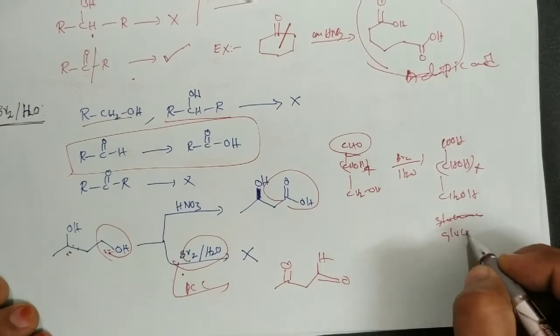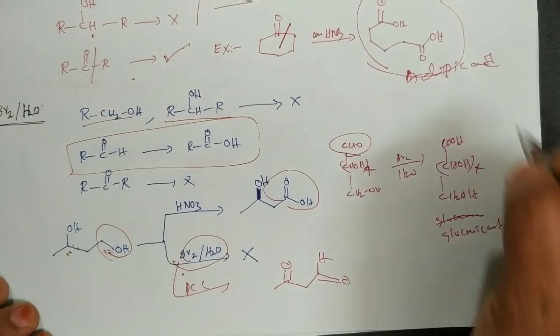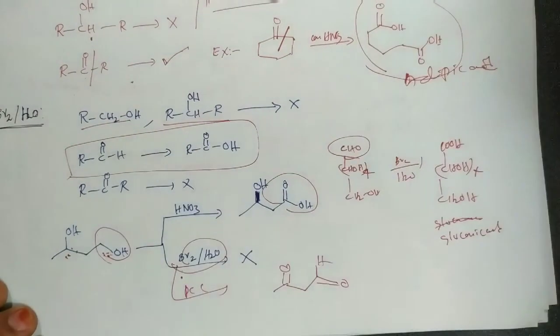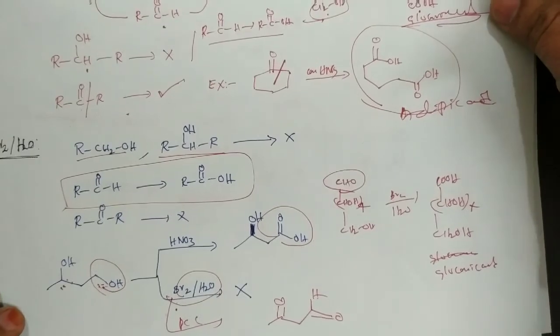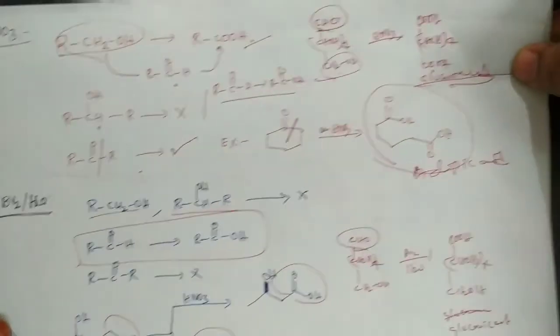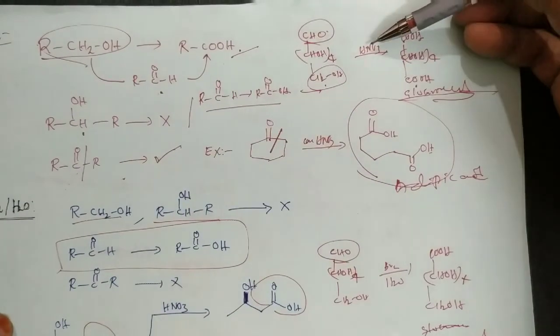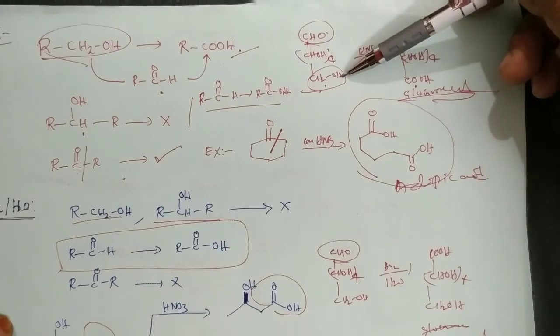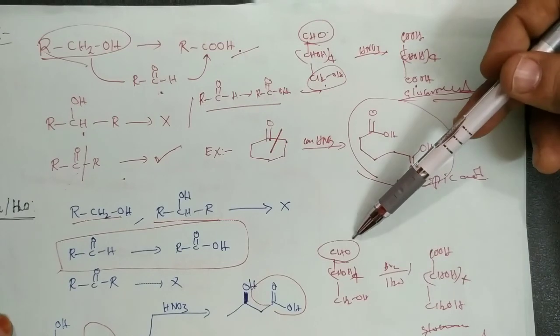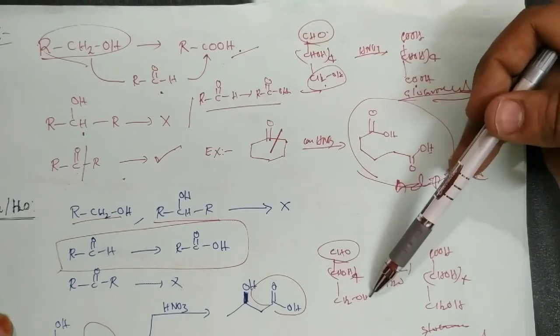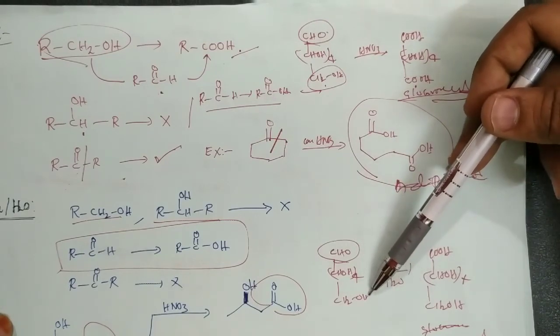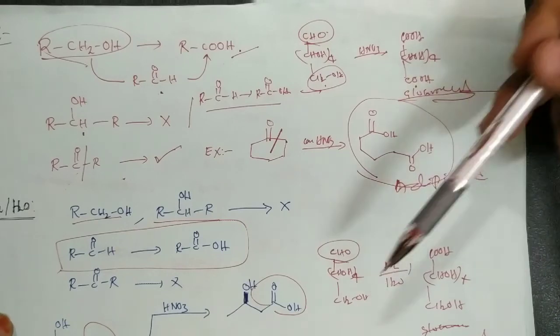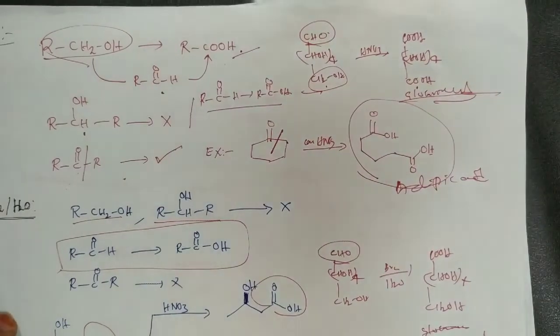Gluconic acid. This is gluconic acid and this is glucaric acid. Okay, you can see this one here. With HNO3, aldehydes are oxidized to COOH and the primary alcohol group is affected. With bromine water, aldehydes are only oxidized, but not the secondary alcohol group, not the primary alcohol group, and not ketones. Okay, that's it.